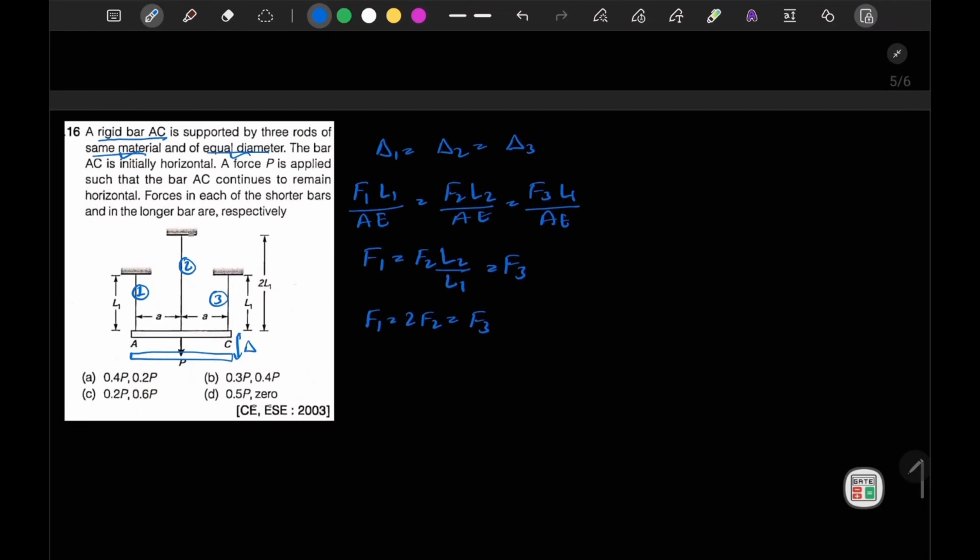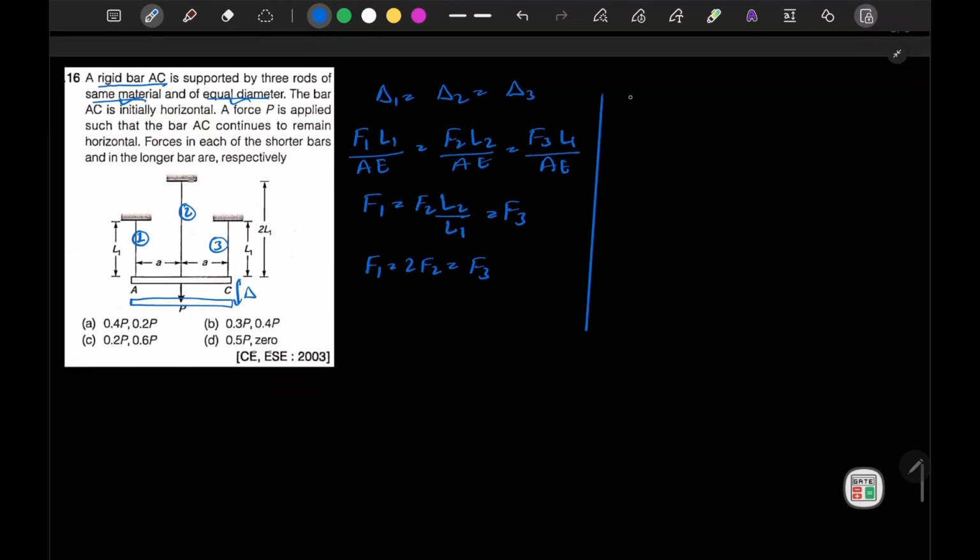Now if I want to write the equation of equilibrium, I can write P is equal to F1 plus F2 plus F3. F2 we can write as F1 by 2, plus F3 we can write as F1.